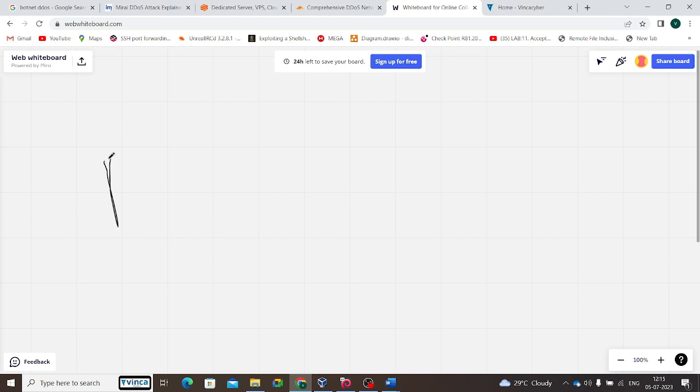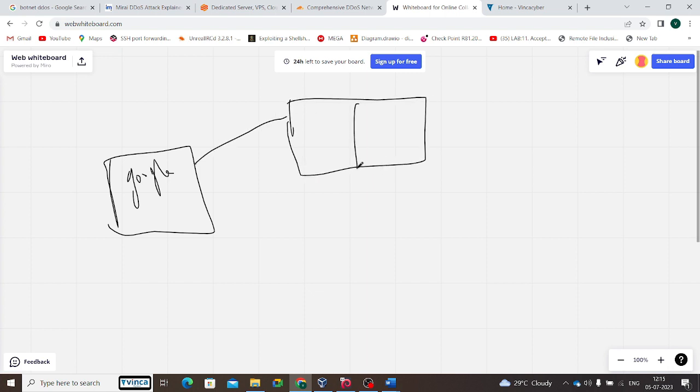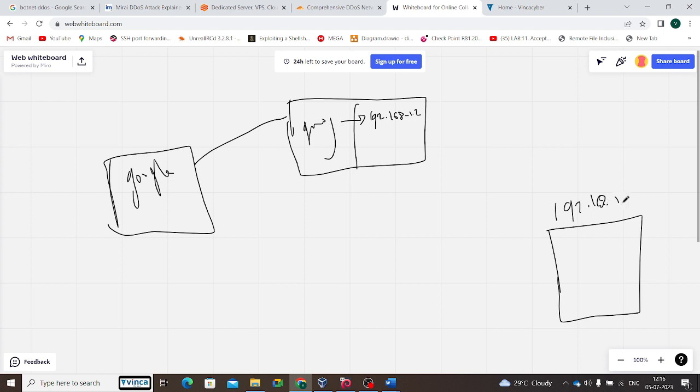If I am looking for google.com from my system, the request is sent to the DNS server, and the DNS server has the google.com website and attaches an IP address like 192.168.1.2. In another place there is a server, and the server IP address is 192.168.1.2 something.